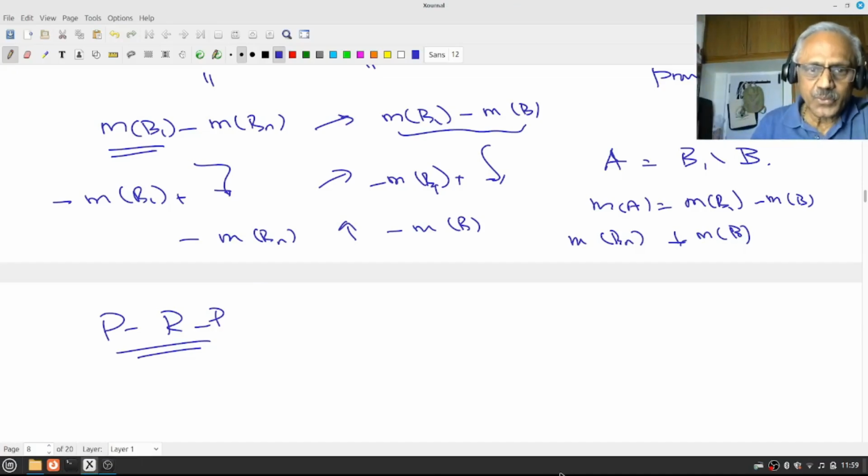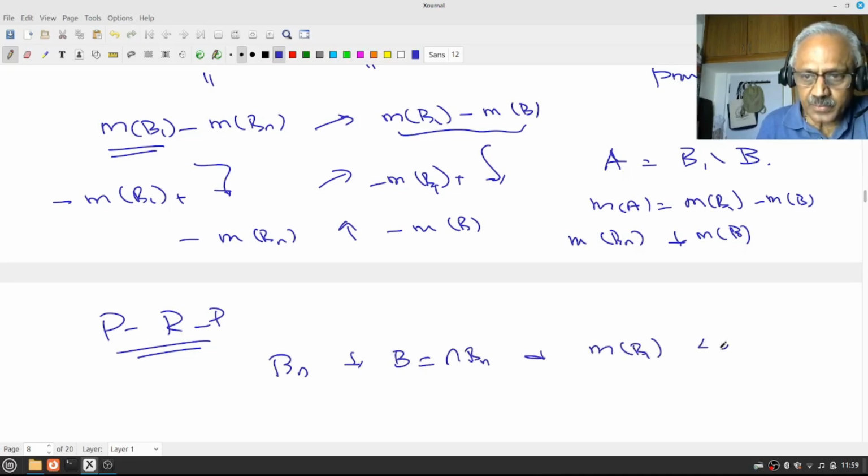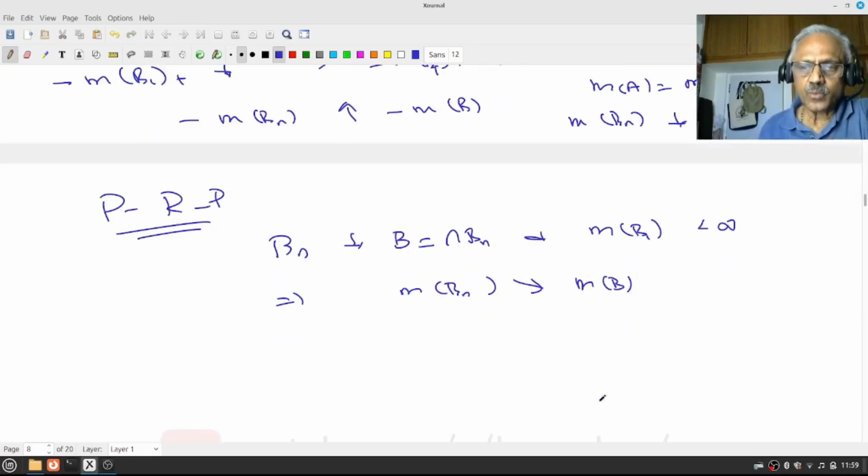So what we have proved is only if Bn is decreasing to B, where B is intersection Bn, and if measure of B1 is finite, then we have proved measure of Bn decreases to measure of B. Now you may wonder, whereas in the case of increasing, we never needed such a condition.